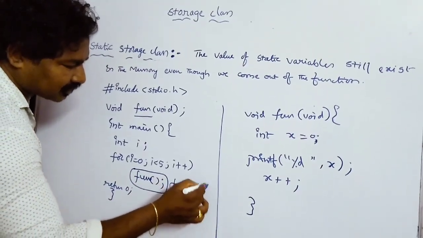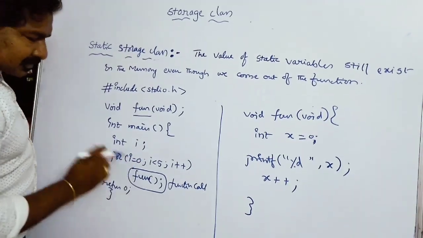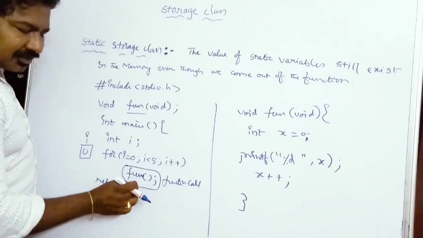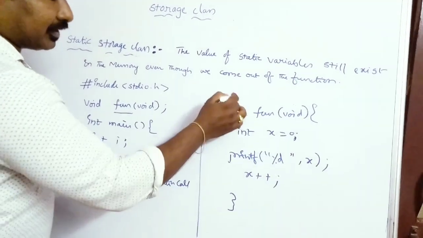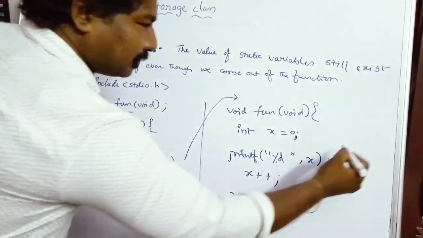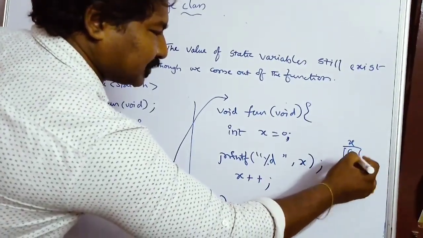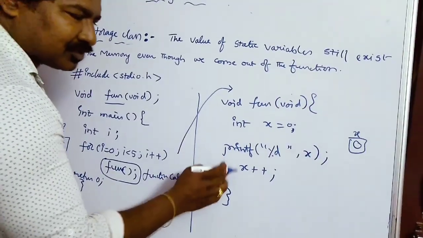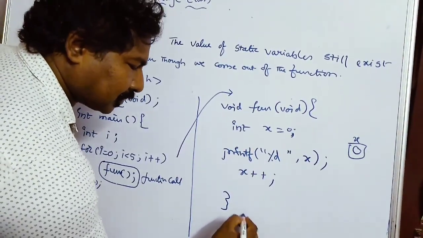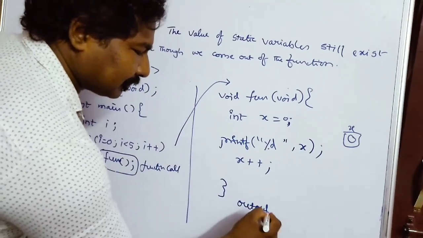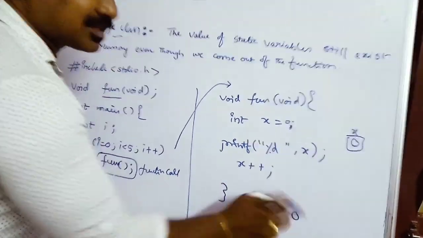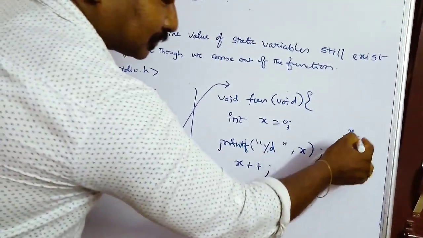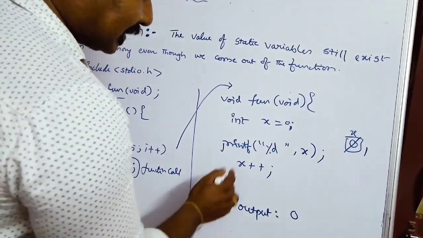For the first time, when i equals 0, 0 less than 5 is true, so you call your function and go there. Here I am declaring my variable called x, which is initialized to 0. Next I am printing the value of x, so the output will be x value 0 printed. Again I am incrementing my x value, so x is incremented to 1. And at the end of the function, you come back here.